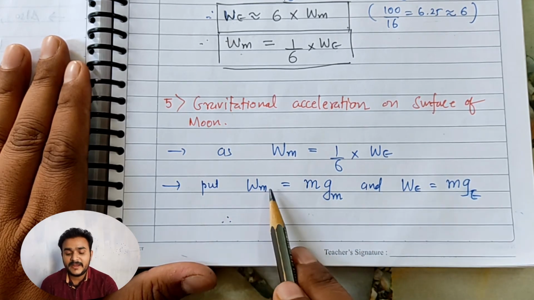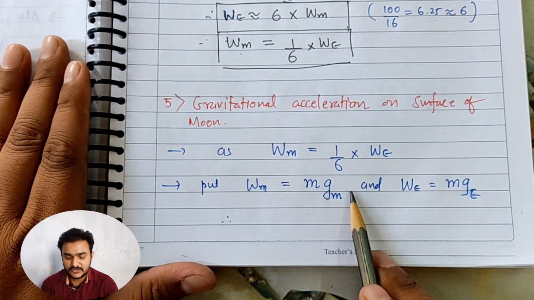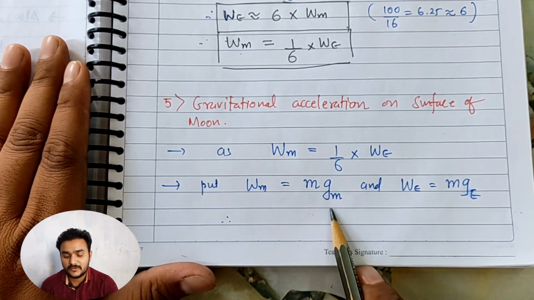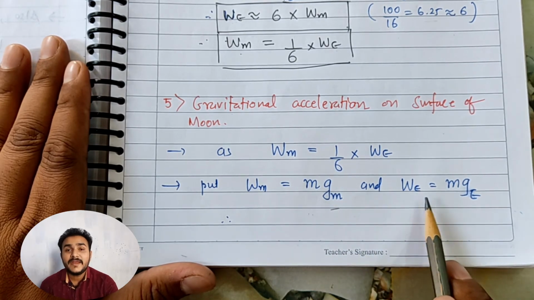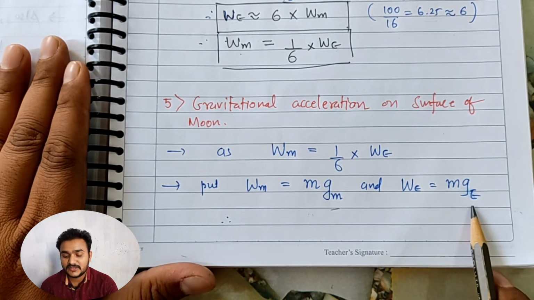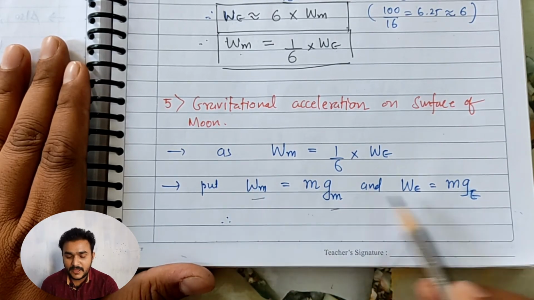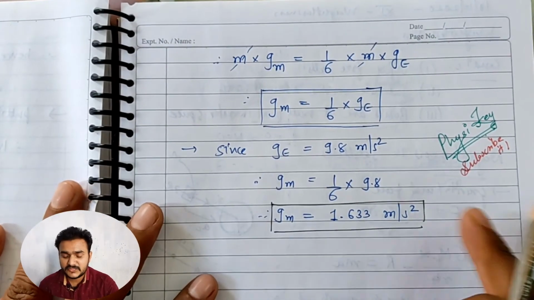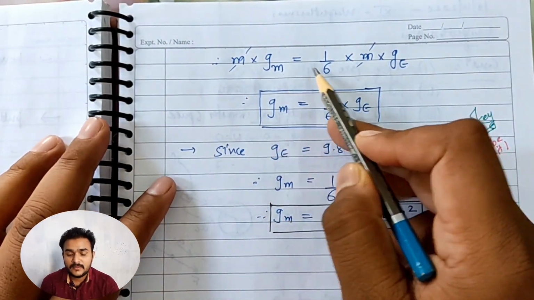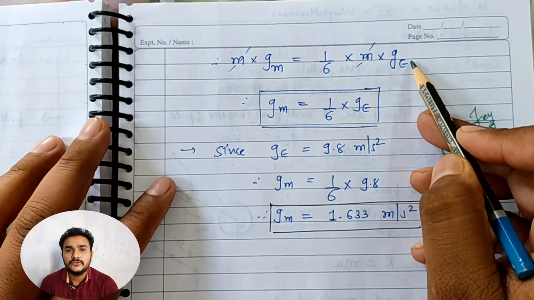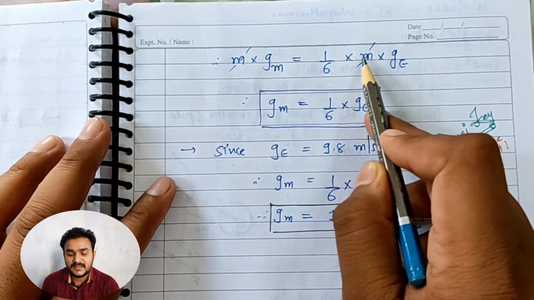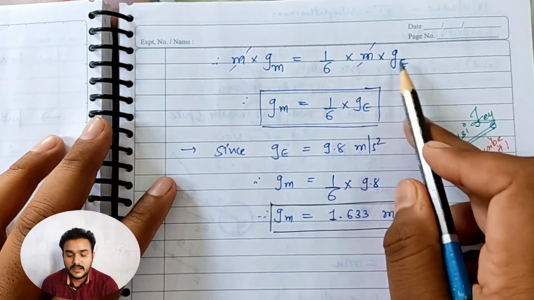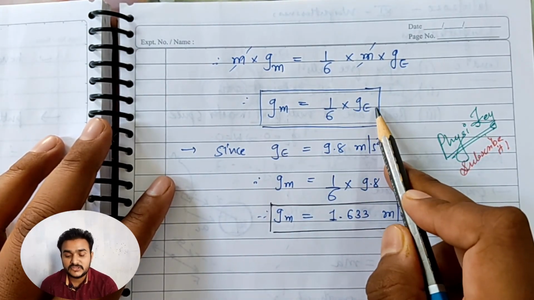We know that weight is equal to mass times gravitational acceleration, so weight on moon is equal to mass times gravitational acceleration of moon, and weight on earth is equal to mass times gravitational acceleration of earth. Putting the values of Wm and We here, we get m into Gm is equal to 1 by 6 m into Ge. Since mass remains constant everywhere, mass will get cancelled from both sides, and Gm will be 1 by 6 Ge.